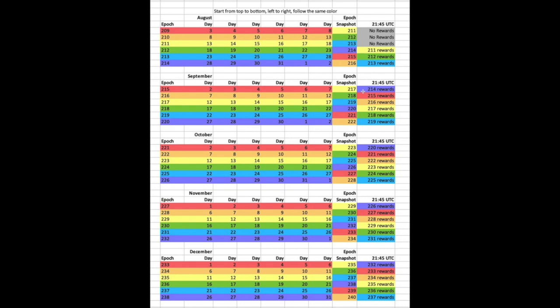If we look on the far right column, we can see the day of the rewards. So the rewards are paid out at the end of each epoch, every 5-day period. And how he has this entire calendar set up is you want to pay attention to the color. The color is going to correspond to the epoch in which you will anticipate your rewards. So let's go ahead and go through an example. Let me see if I can explain to you how to look at this.